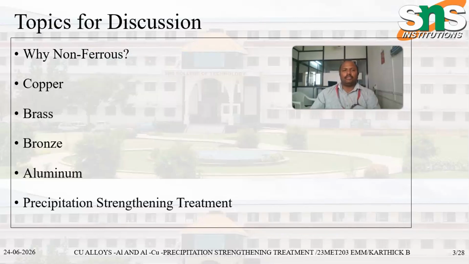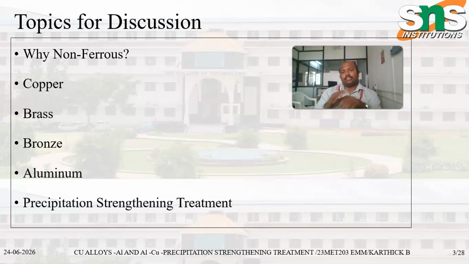Okay, the next one is that before going into this topic, we have to see why non-ferrous is used, and these are some of the topics that I am going to discuss. Why is non-ferrous used?